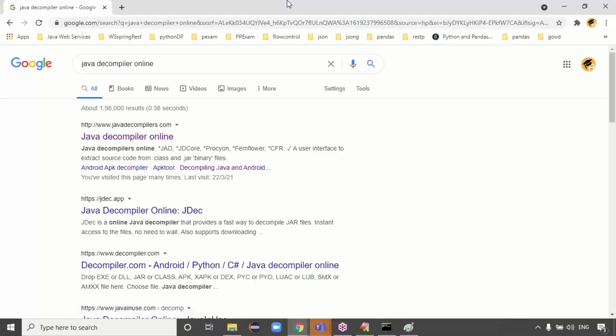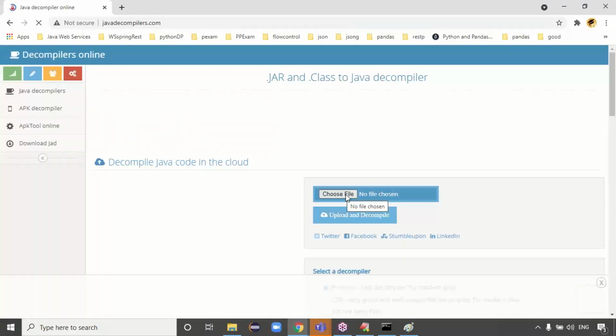What will the Java decompiler do? Reverse. So if you go to javadecompiler.com, here you can choose the .class file, upload and decompile. Let me choose this file.